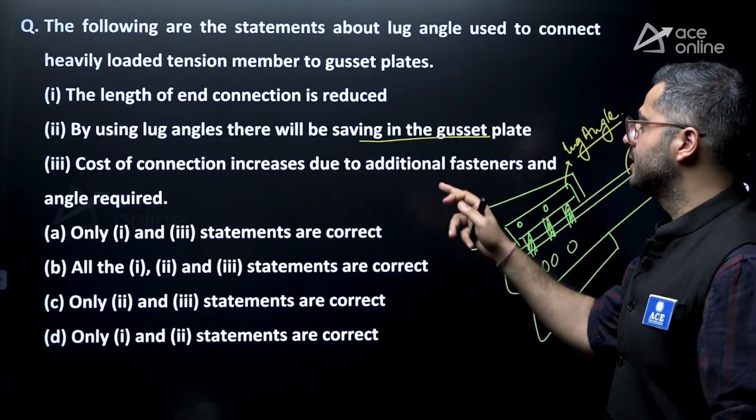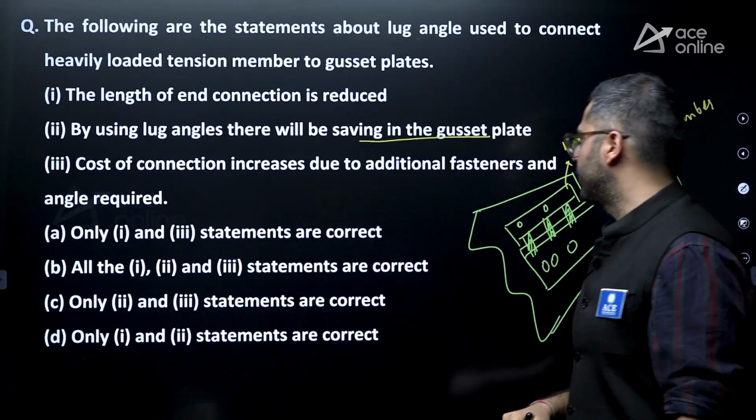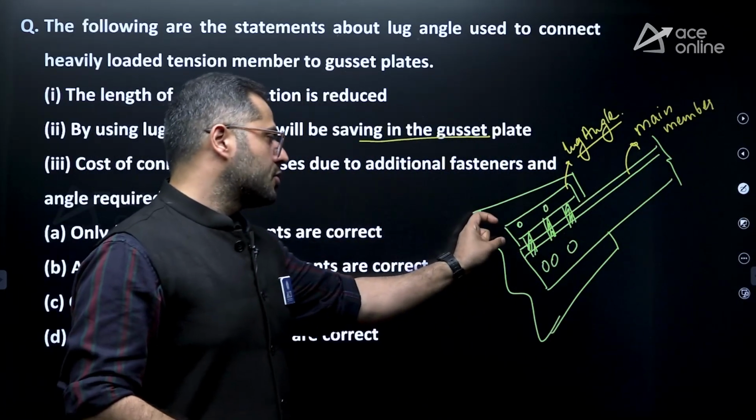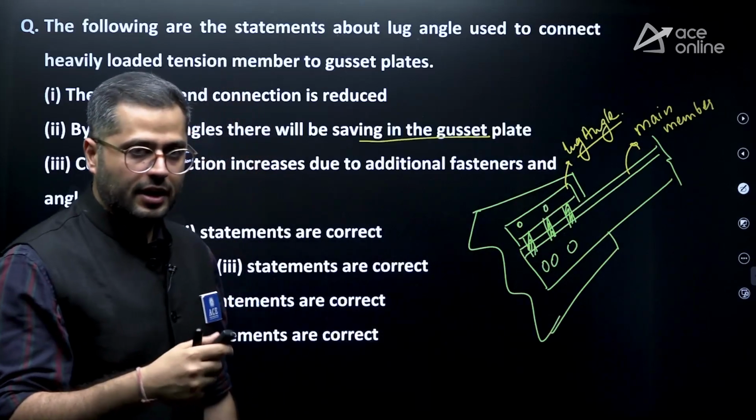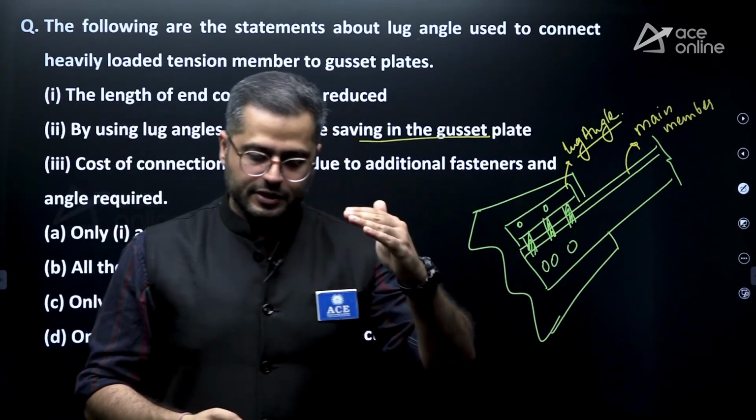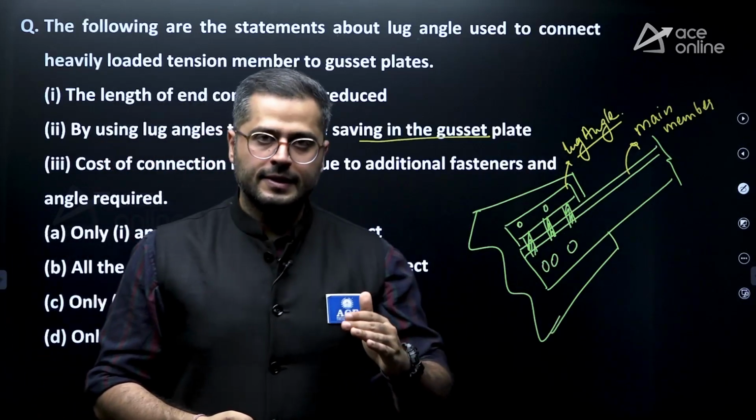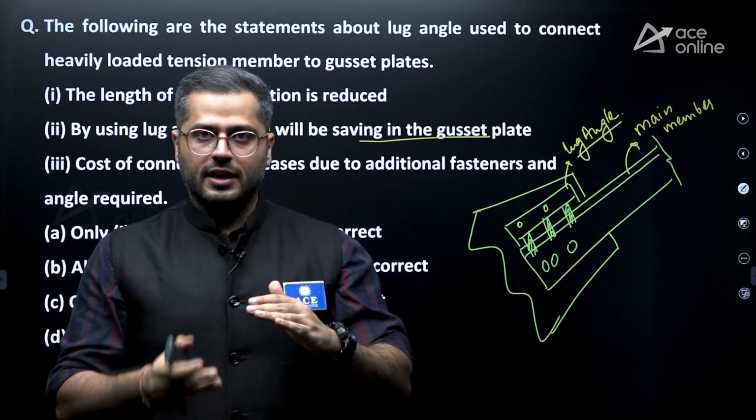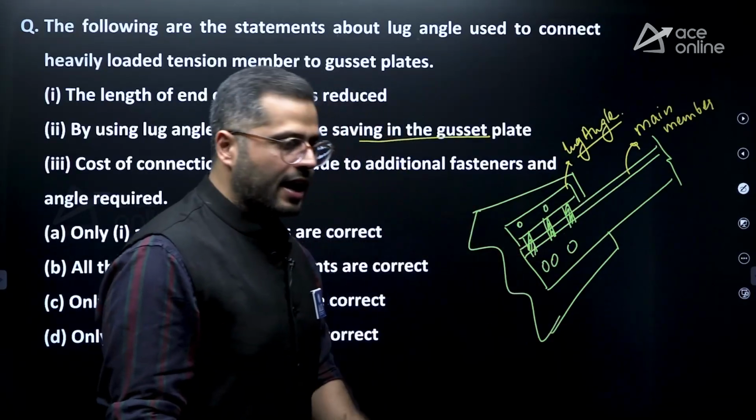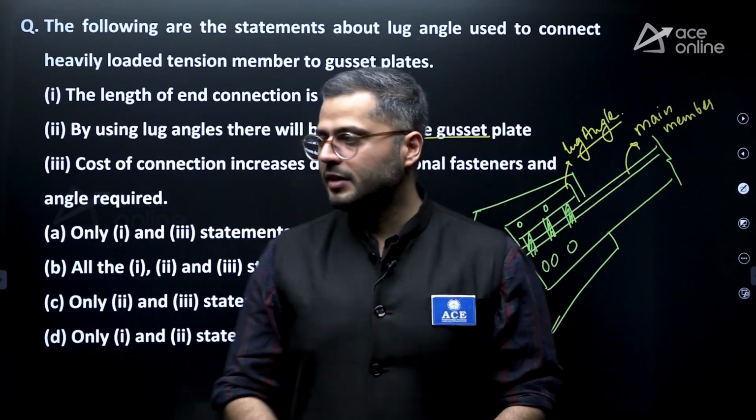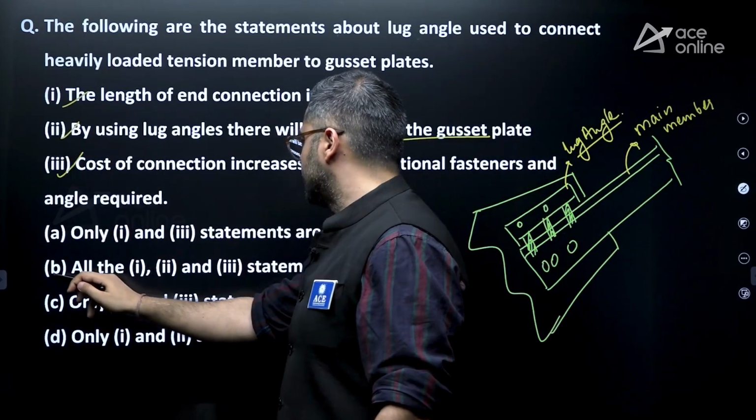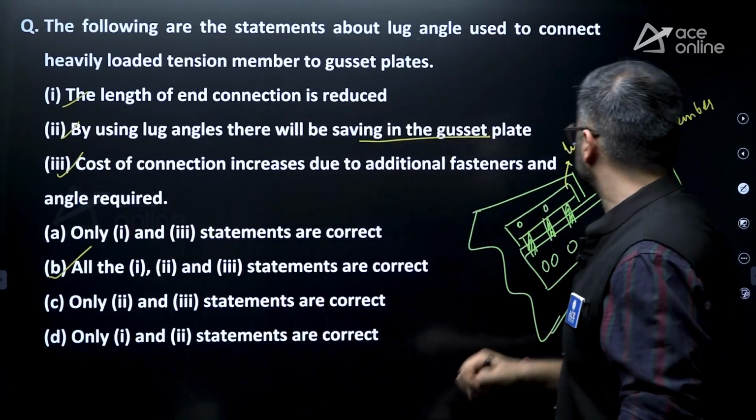The cost of connections increases due to the addition of fasteners and the angle required. Yeah, so the extra angle which you need tends to increase the cost. The amount of cost which is reduced with respect to the gusset plate is compensated with the increase in the cost of the lug angle which is required. So the third statement is also correct. All three statements are correct, option B.